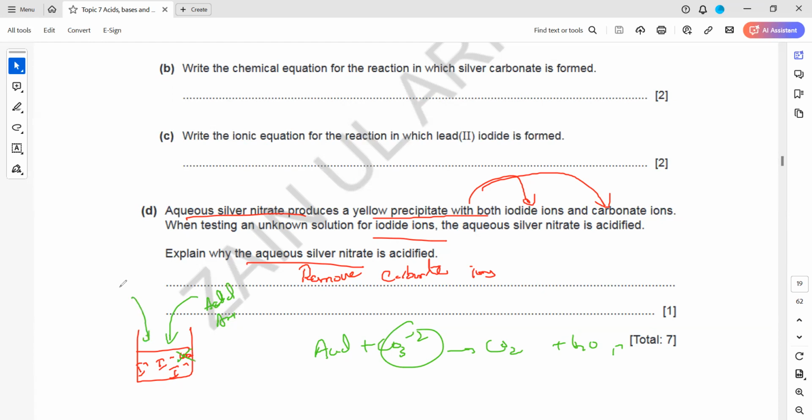Now, when we add silver nitrate, if there is an iodide ion, it will give a yellow precipitate only because of iodide. Otherwise, if acid was not added and there might be a trace of carbonate in the mixture, then it will give a yellow precipitate because of carbonate. Is this one clear?